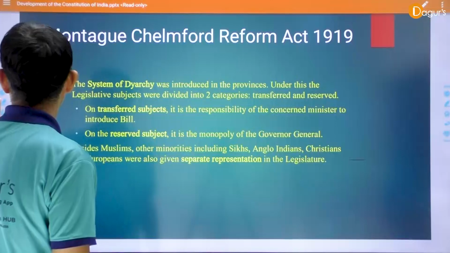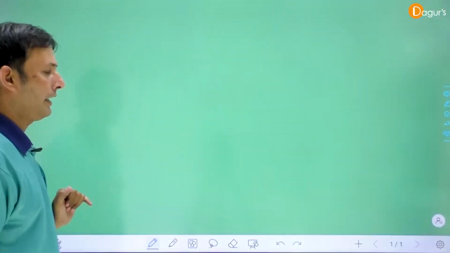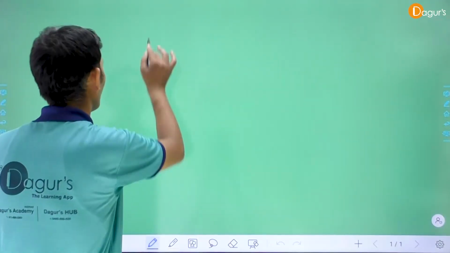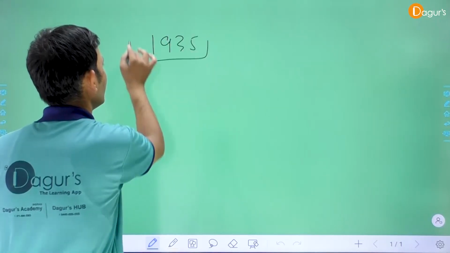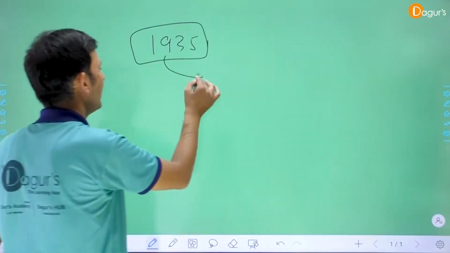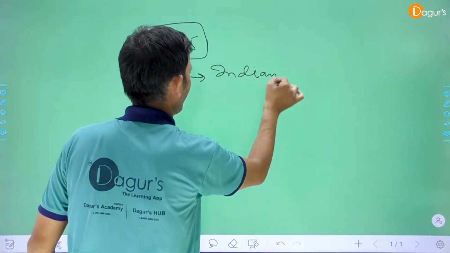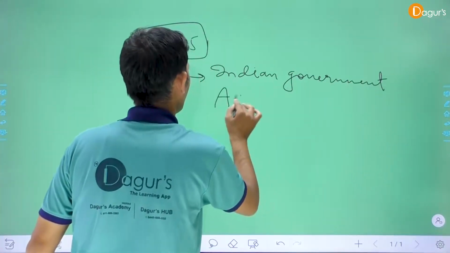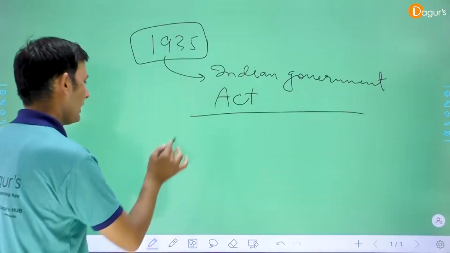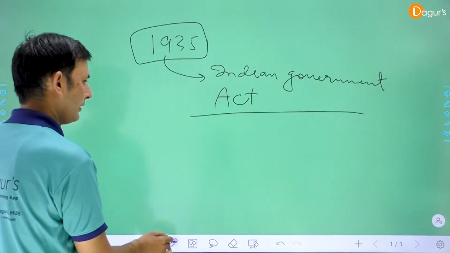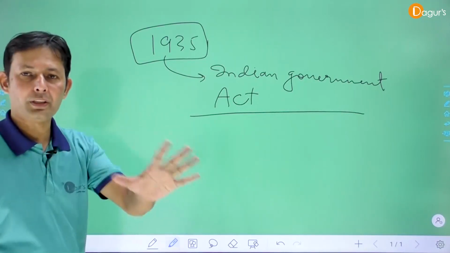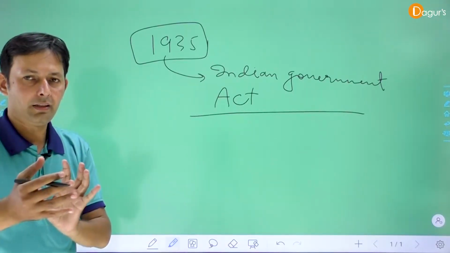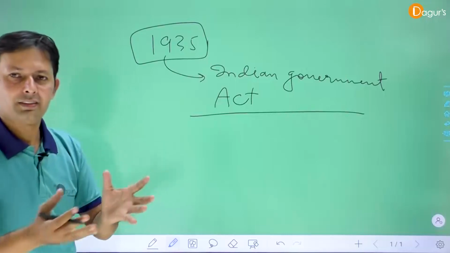Okay. Then we discuss the next act, the 1935 Government of India Act. It is called the Government of India Act 1935. Clear? It is important, because the Indian Constitution also adopted some main features of this act.